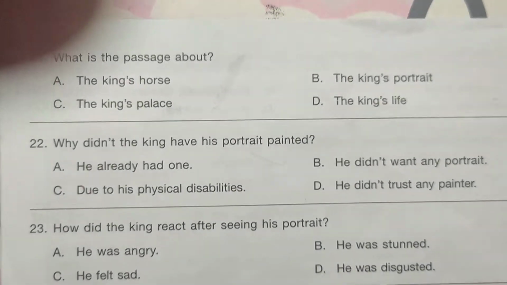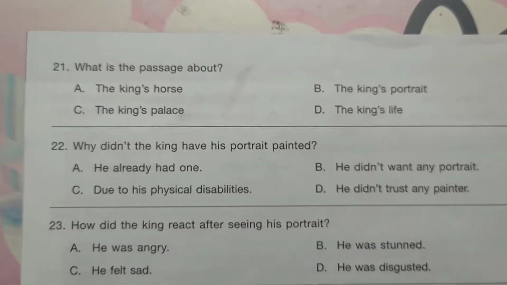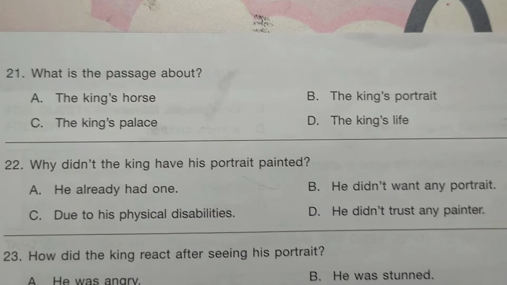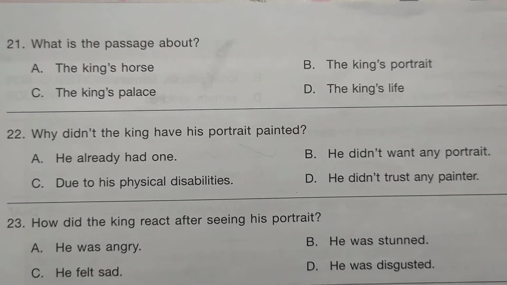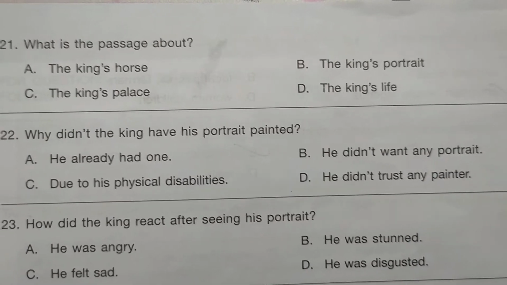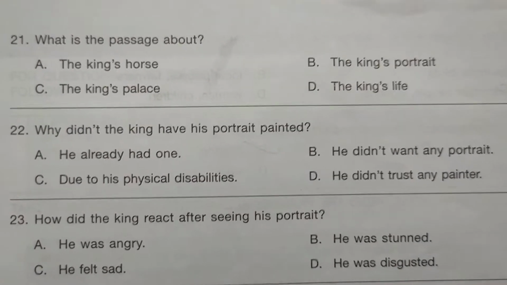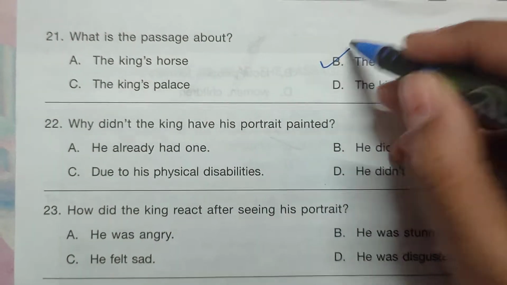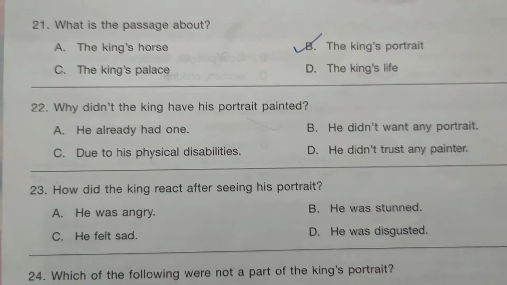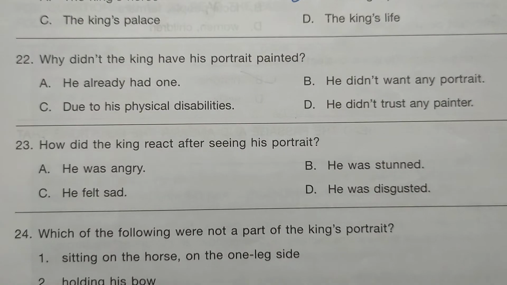Question number 21 is, what is this passage about? The options are option A, the king's horse, option B, the king's portrait, option C, the king's palace, and option D, the king's life. And the correct answer is option B, the king's portrait. Question number 22.